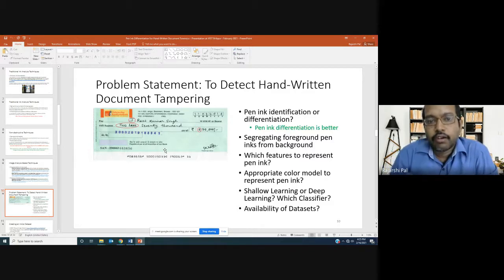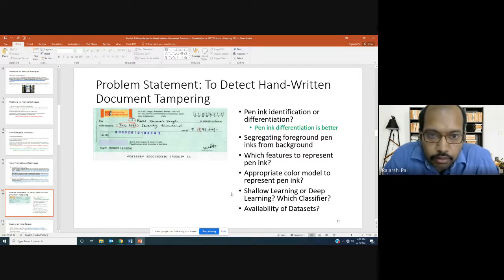So there are n number of pen brands available in the market, and there is a document image available with us, and by looking at the color values of the ink pixels, we want to associate that word with one particular pen. That is the pen ink identification problem.